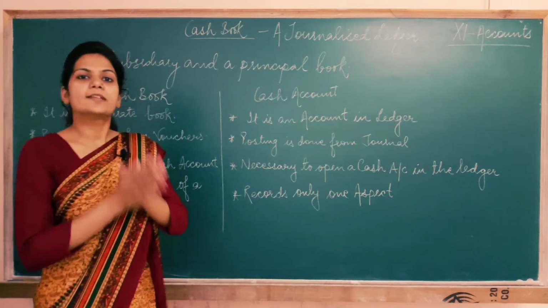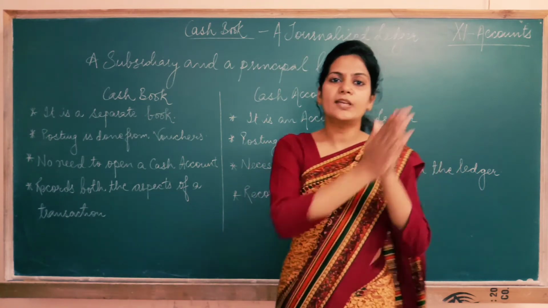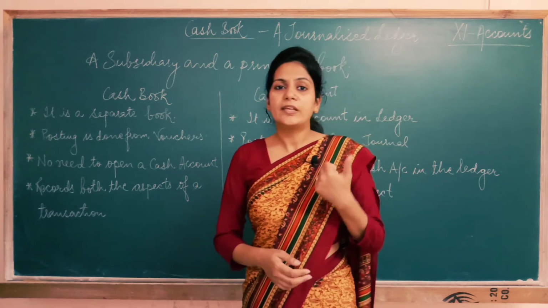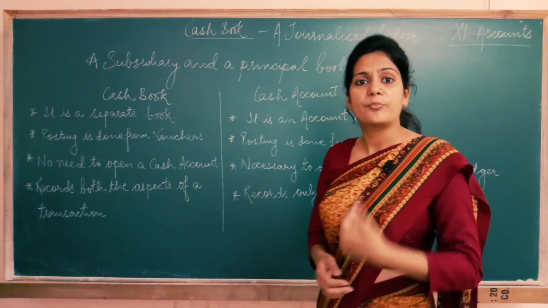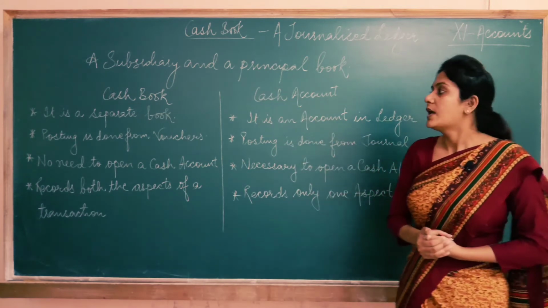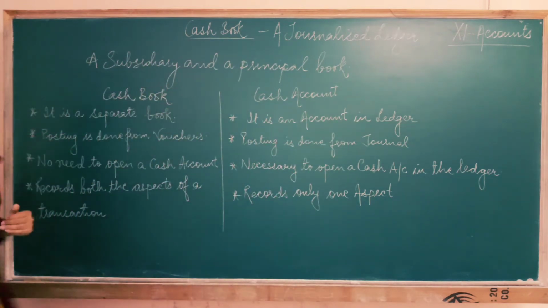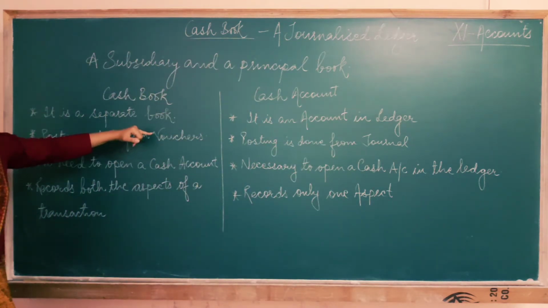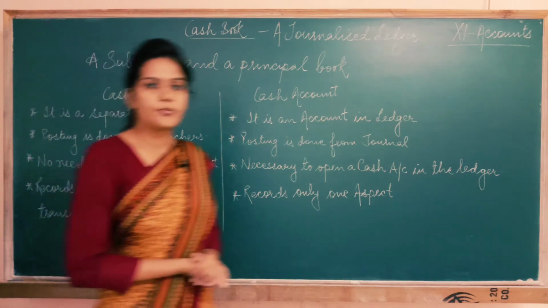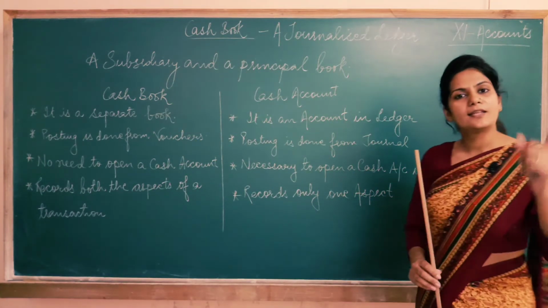It means that in case of journal, the entries in the cash book are directly recorded from the vouchers, so we call cash book a subsidiary book. Now, as I'm making a cash book, I don't have to make a separate cash account in the ledger, so I call cash book a principal book also. Now, there are a few points of difference between the cash book and a cash account. See, cash book is a separate book, just like purchase book, sales book, purchase return, sales return. But cash account is an account in the ledger.